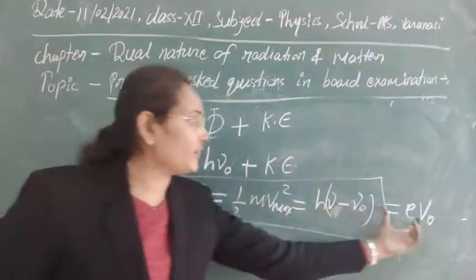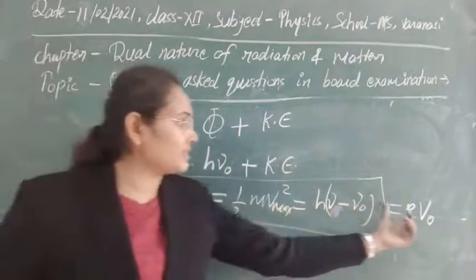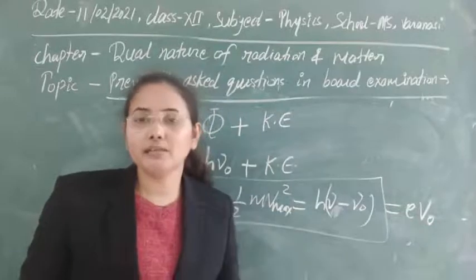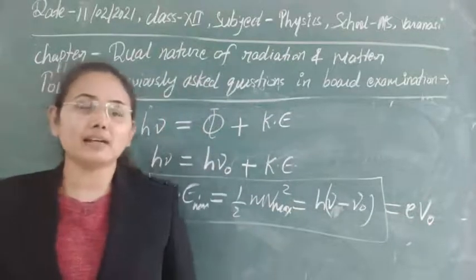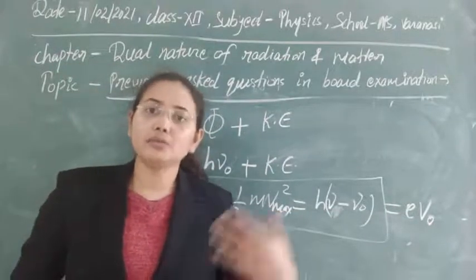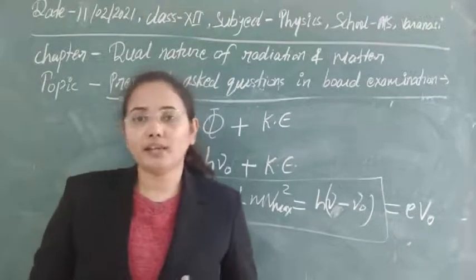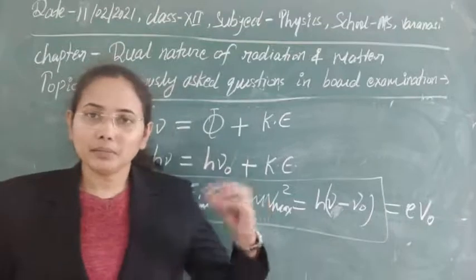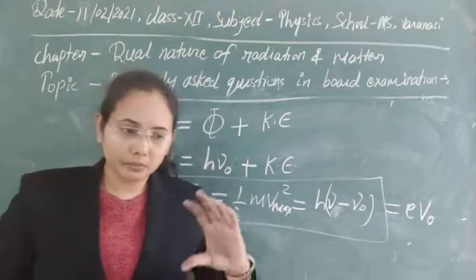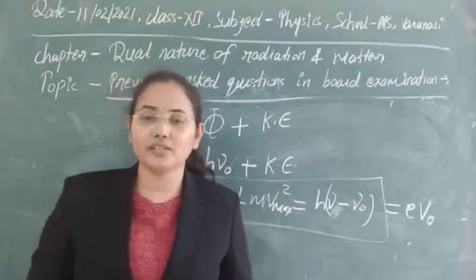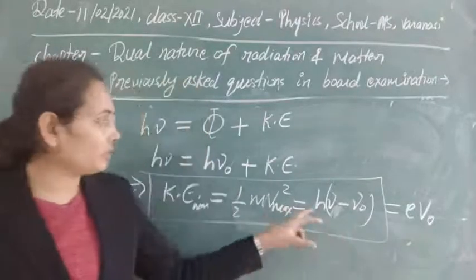From this equation we can see that the kinetic energy of the ejected photoelectron is directly proportional to the stopping potential, meaning the greater the stopping potential, the more energy the electrons have to reach the anode. Even though we have applied a negative potential at the anode, which repels the electron, the electron still has enough energy, and that energy depends on the frequency.